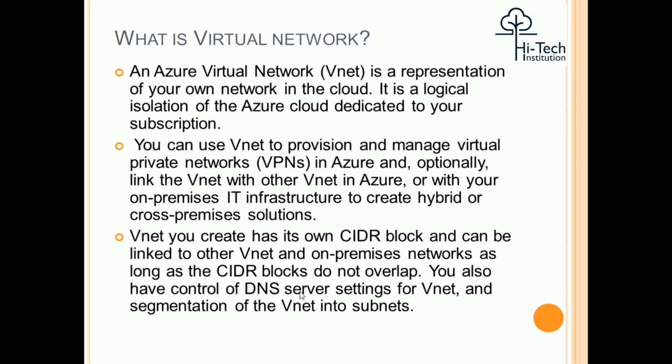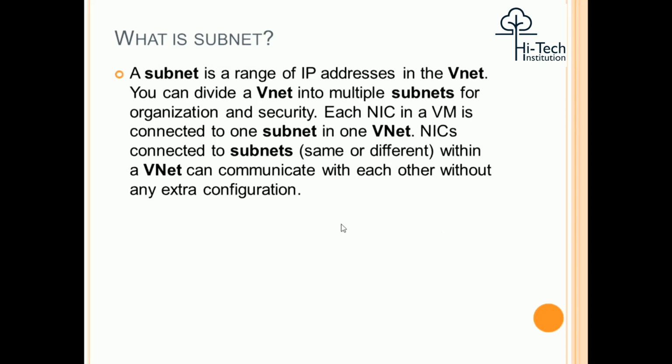segmentation of the VNet into subnets. Even in the VNet we can create subnets and route entries and all. And if you want, you can have an internet gateway also from here. Here we have another concept also, called a subnet. A subnet is a range of IP addresses in the VNet. So you can divide a VNet into multiple subnets for organization and security.